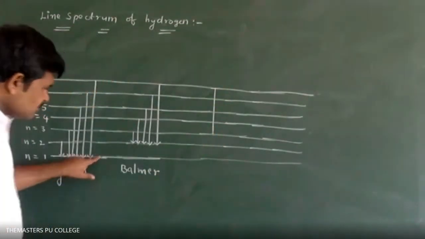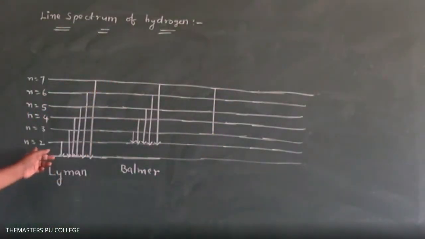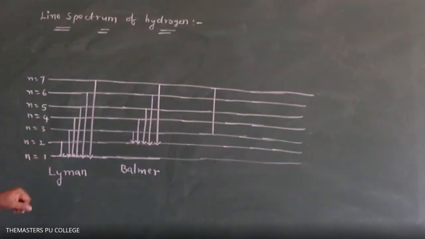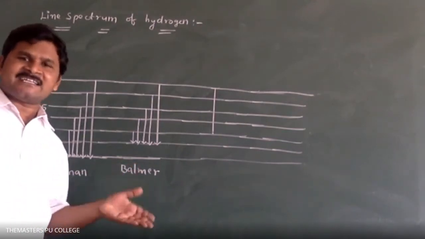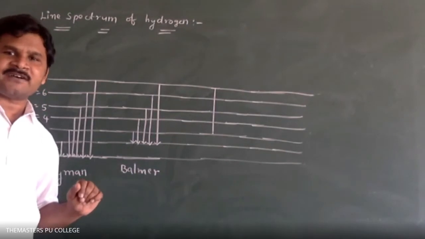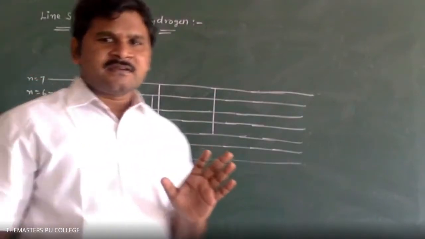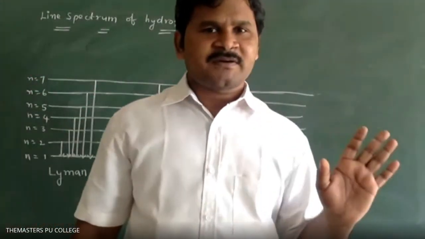These are orbits only. n is equal to 1, n is equal to 2 orbits only. Sir, n is equal to 8 also exists. n is equal to 8 also exists means higher energy level, I am telling. How many are possible? That is what I am telling. Sir, at which level will the electron come out? 7 is the maximum level.